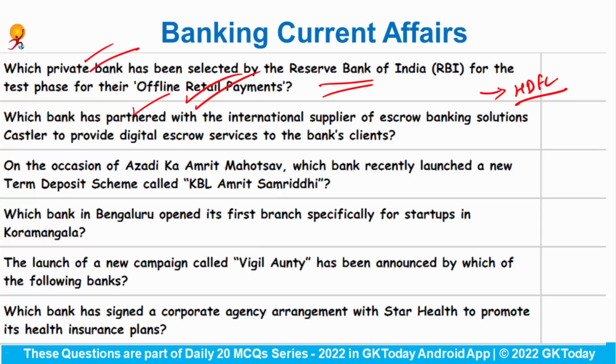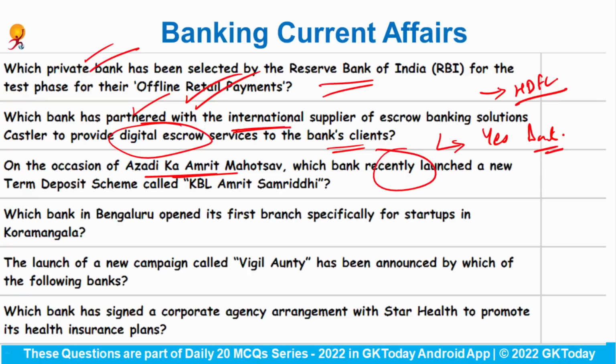Which bank has partnered with Kessler, the international supplier of escrow banking solutions, to provide digital escrow services to the bank's clients? So for this purpose, Yes Bank has partnered with the international supplier of escrow banking solutions. On the occasion of Azadi Ka Amrit Mahotsav, which bank recently launched a new term deposit scheme called KBL Amrit Samriddhi? So this is a new term deposit scheme of Karnataka Bank.